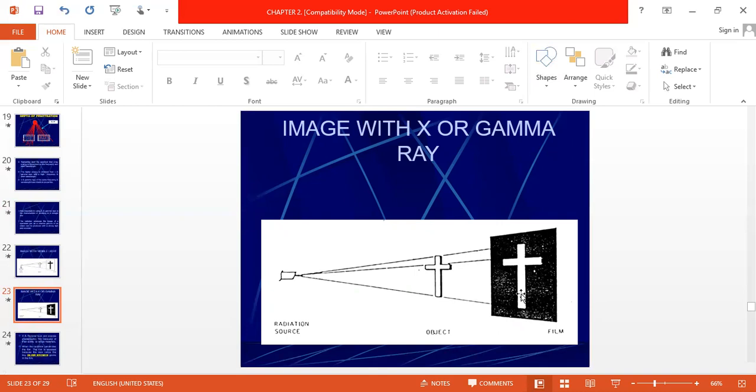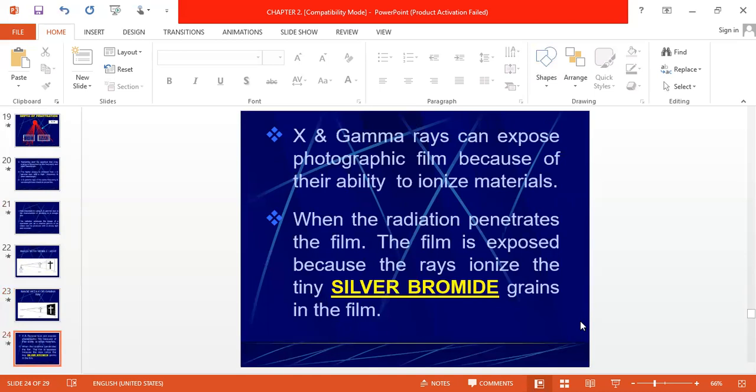So this area is more black, and here we are getting white because less radiation is reaching here. Less radiation reaching here means less ionization takes place. That's why it is less black, and in the surrounding adjacent area of this object more radiation reaches, so more black is there. So X-ray and gamma ray can expose photographic film because of their ability to ionize material.